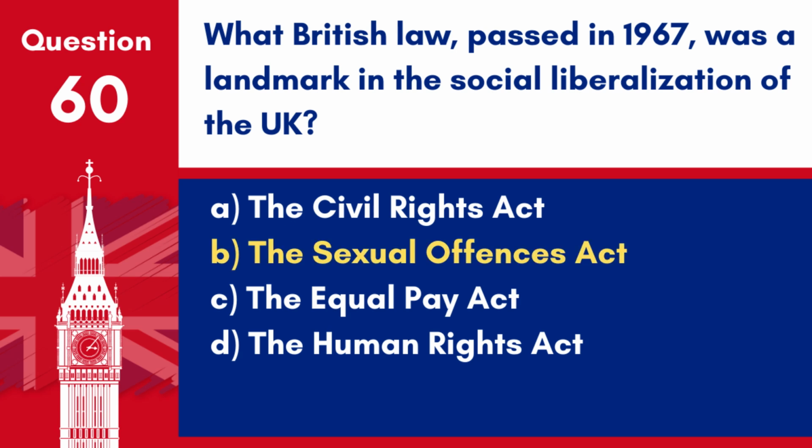Answer. B. The Sexual Offences Act. Passed in 1967, the Sexual Offences Act was a landmark in the social liberalisation of the UK as it decriminalised homosexual acts in private between two men over the age of 21.